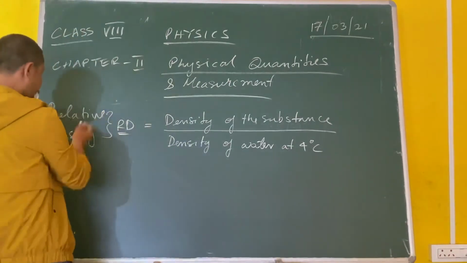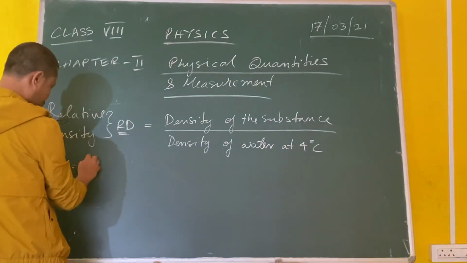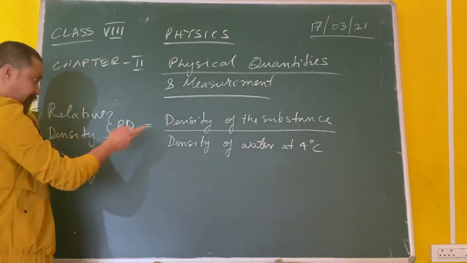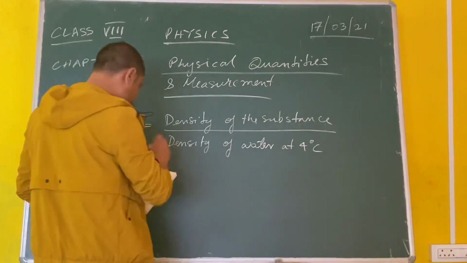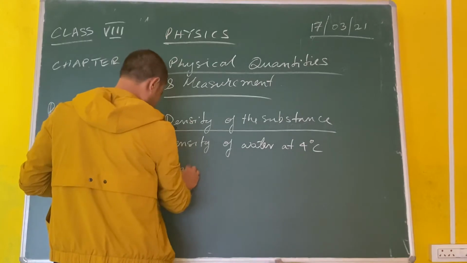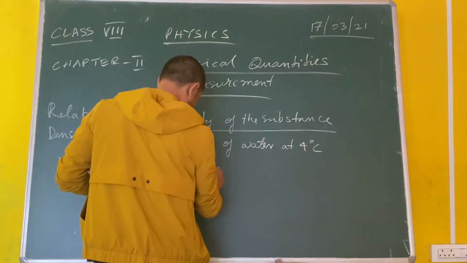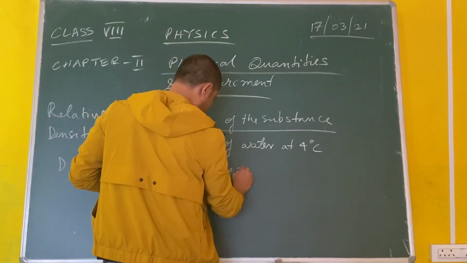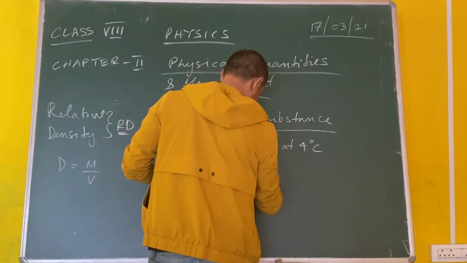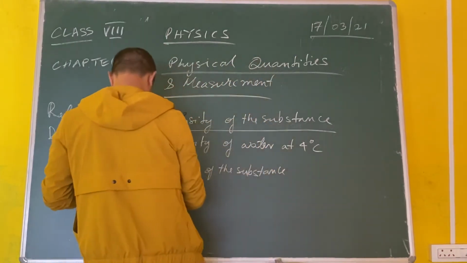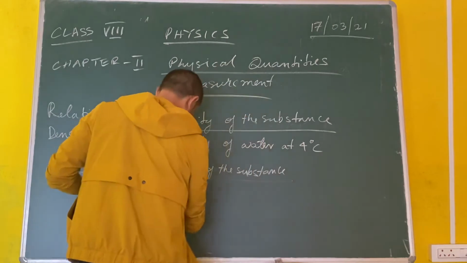Okay. Since density, as I told you, is mass upon volume, the density of the substance will be mass of the substance that we want to know about, upon the volume